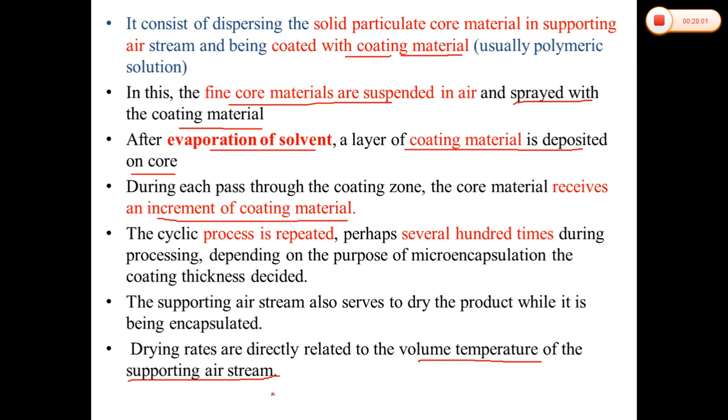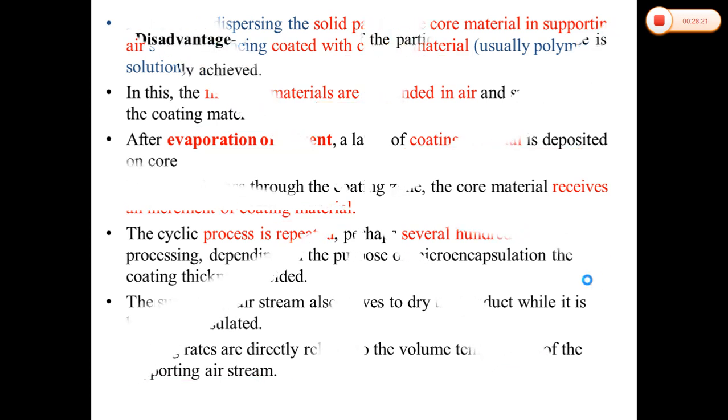There are other factors that we have to consider, like the density of our core materials, the concentration of the coating materials, and the application rate of the coating material. These are all the things that we have to consider for our air suspension method.